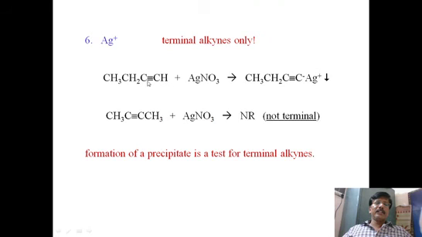Here, the triply bonded carbon is having hydrogen. So it is necessary that it must be carrying hydrogen, which is possible only when it is at the terminal position. So no terminal, no reaction. Formation of a precipitate is a test for terminal alkynes. If a precipitate is there, it is a terminal alkyne. If there is no precipitate, then we can easily say that it is not a terminal alkyne.